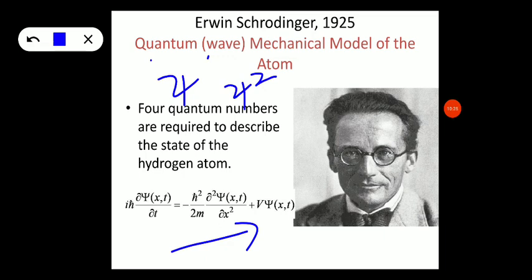So, Schrödinger is the father of quantum mechanics. Later, a new era of quantum mechanics started after the invention of the Schrödinger wave equation.